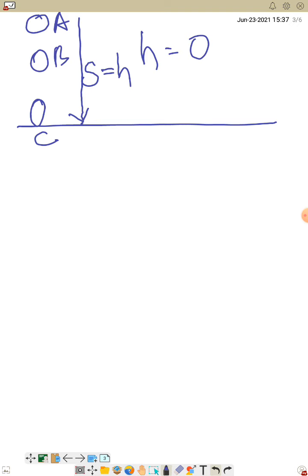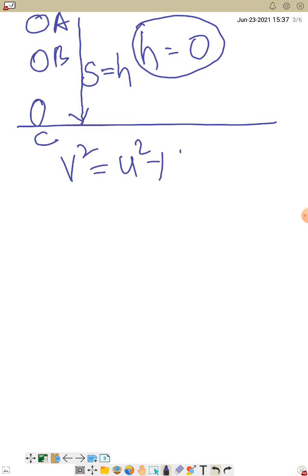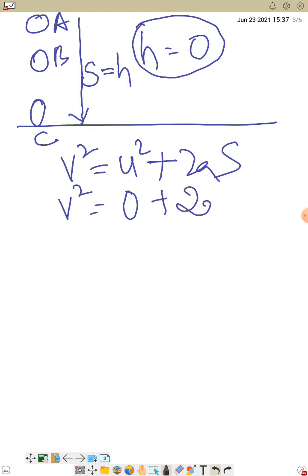Are you getting my point? So h, the height is here, the distance covered is h. Are you getting my point? So from the equation v square equals u square plus 2as, what do I get for v square? Initial velocity is 0 plus 2 into g into the distance covered from A to C, which is h.